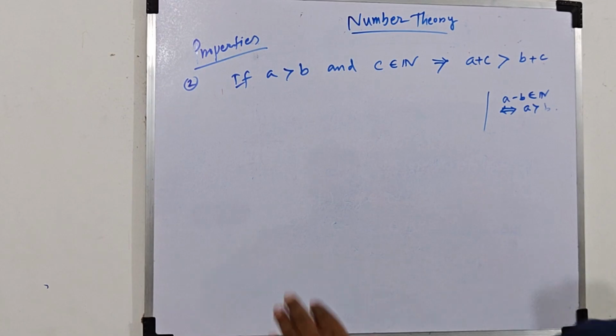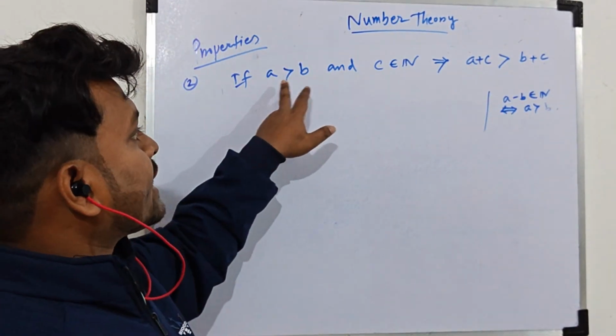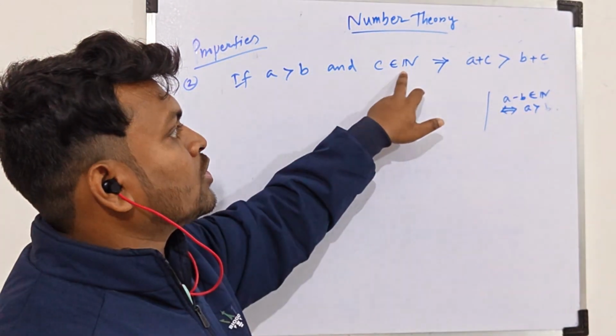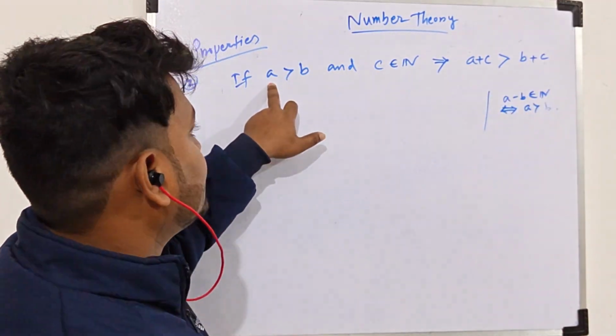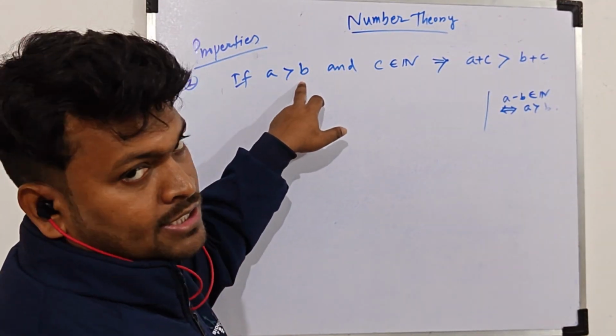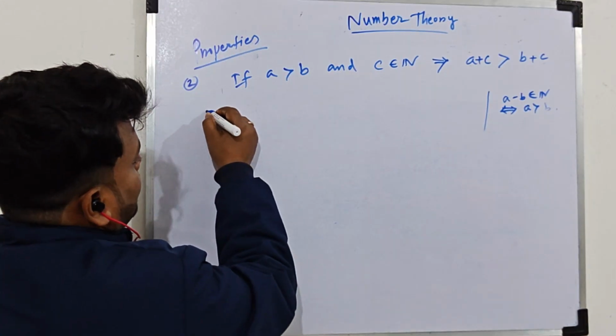Now this is the second property. If a is greater than b and c belongs to N, then a plus c is greater than b plus c. That means we add c on both sides. Okay, so the proof is similar.